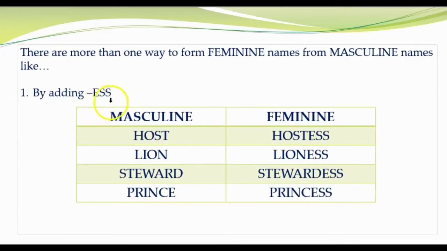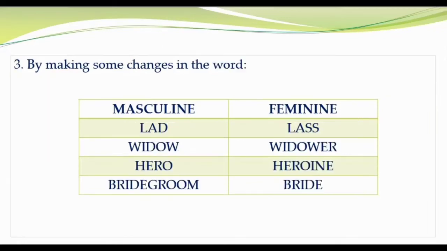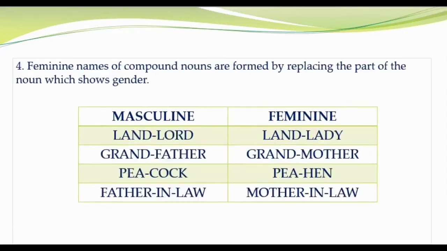There is more than one way to form feminine names from masculine names. Second, by making a slight change by adding ESS. Number 3, by making some changes in the word, for example, hero, heroine, bridegroom, bride.